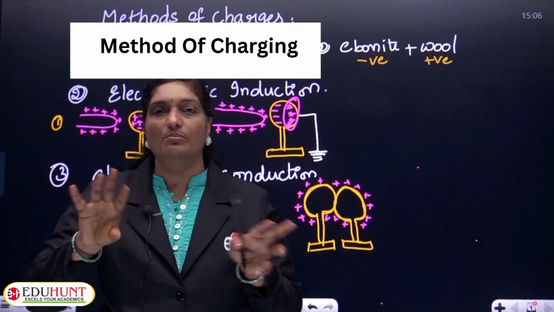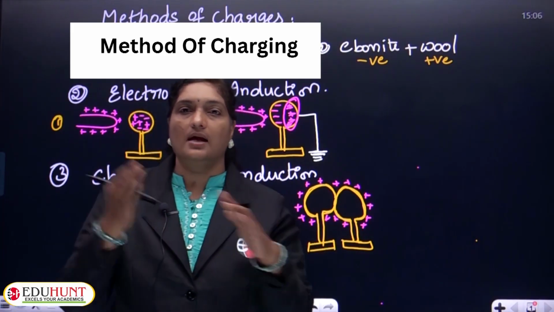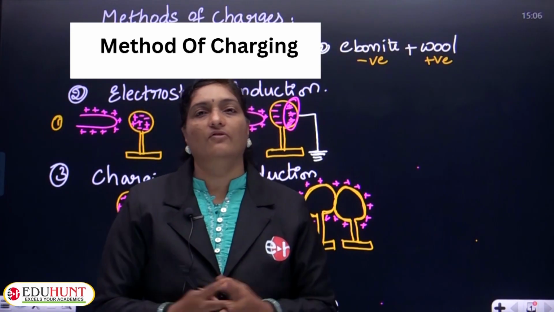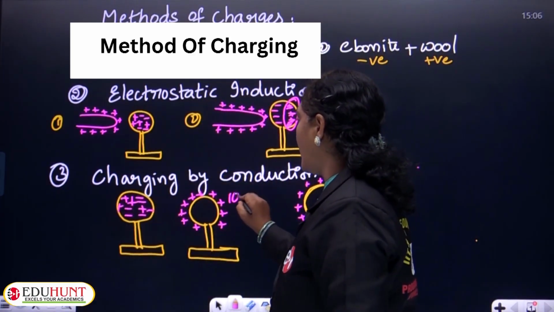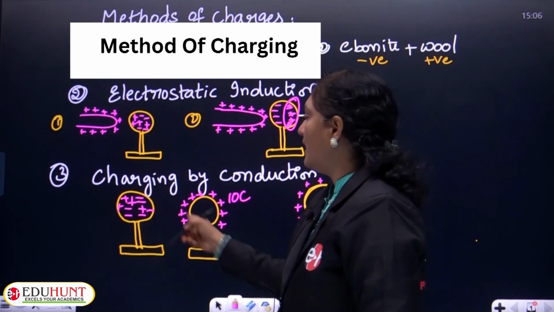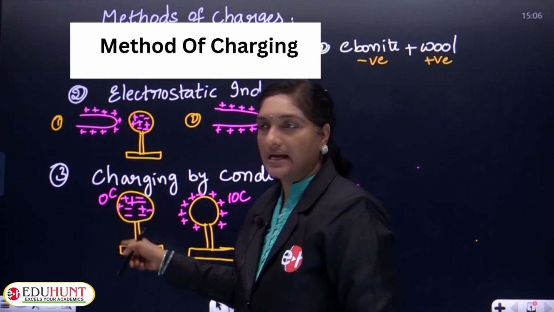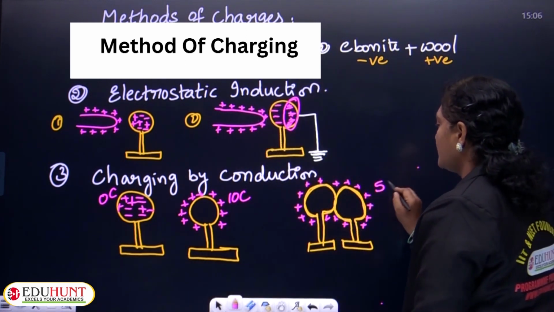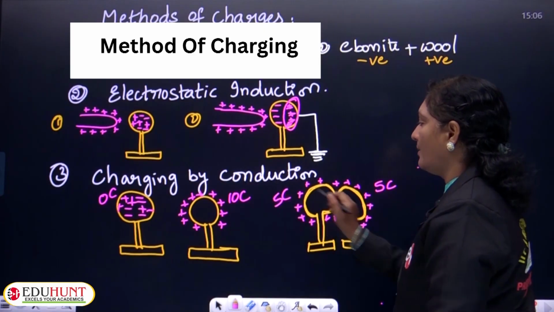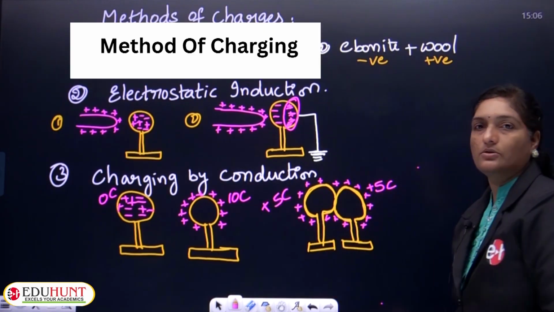That means the charge on both the conductors will become equal. The charge continuously starts flowing. For example, if 10 coulomb of charge is taken in the conductor and 0 coulomb in the neutral or uncharged body, when they are kept in contact, the charge is distributed equally among the two, such that 5 coulomb and 5 coulomb, and so on.